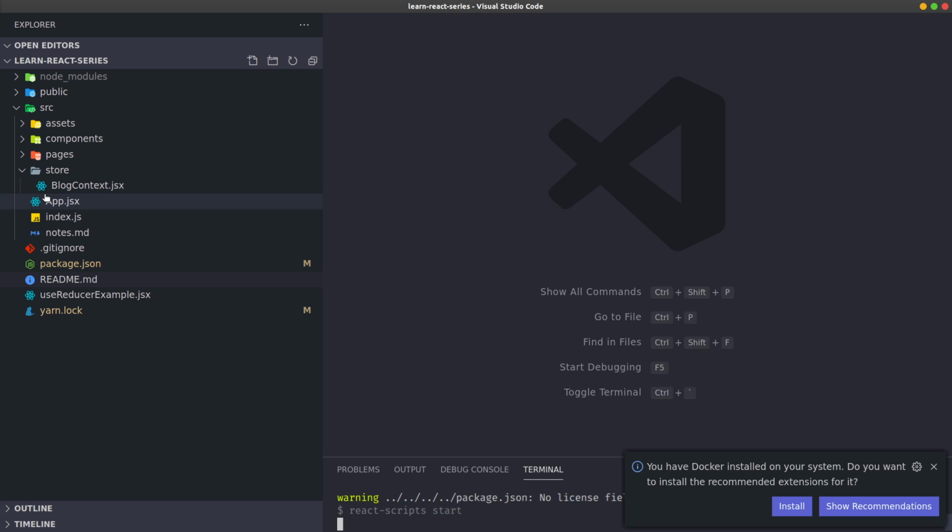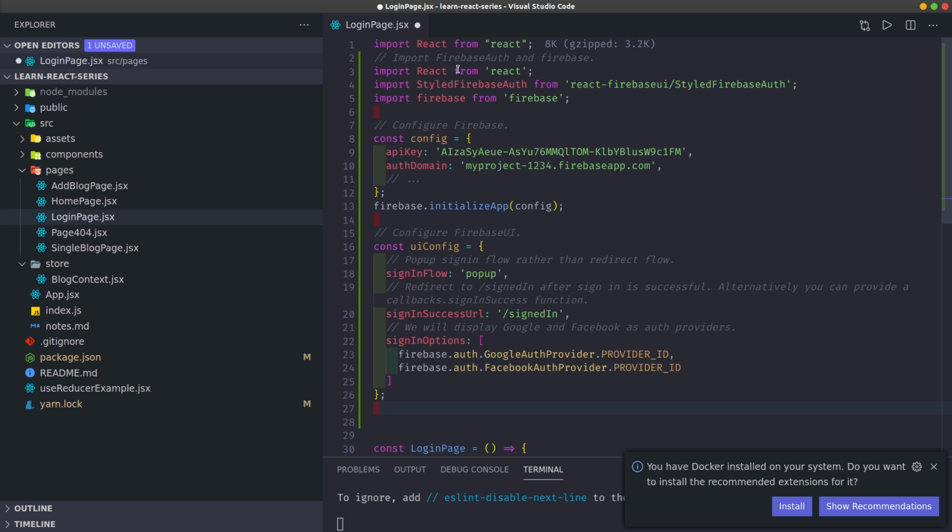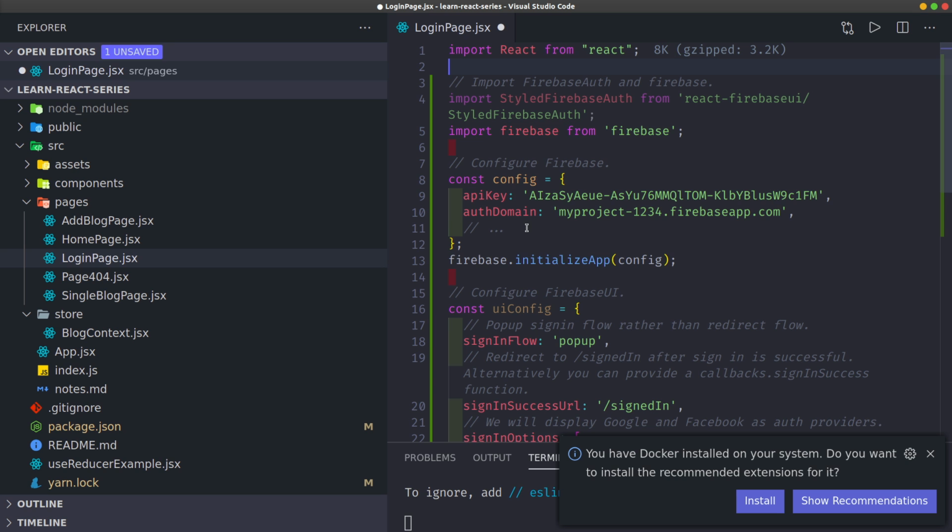The first line here is React. On line 4, we import styled Firebase auth, which is just a component from React Firebase UI, StyledFirebaseAuth, which you want to create. Let me increase the font size a bit, it's so small.